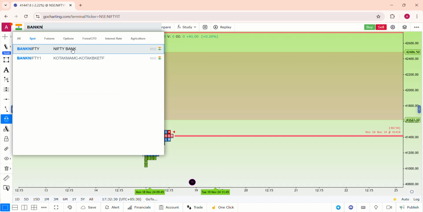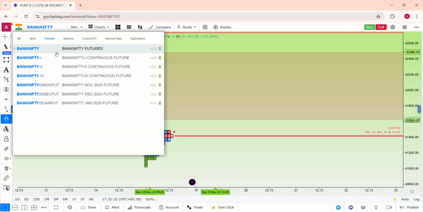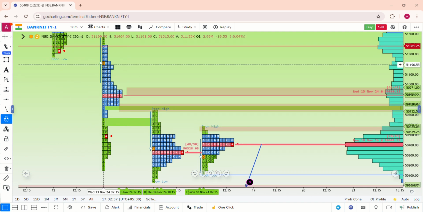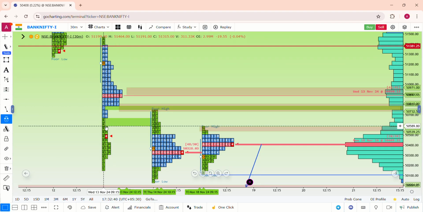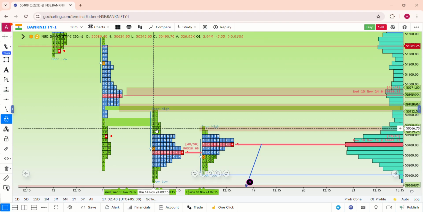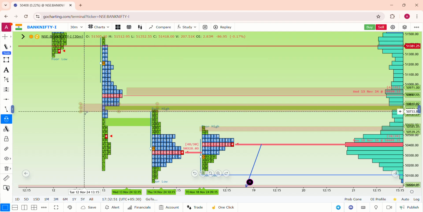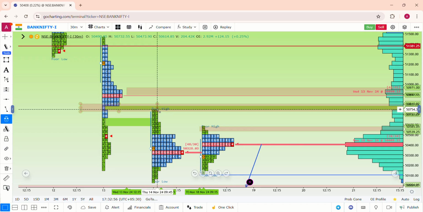So again, if you see the Bank Nifty performance of today, Bank Nifty has created two selling single prints on the date of 13th November. And after this, what happened? One of the single prints got erased, but one of the selling single prints of this level is still intact, because it got rejected on the last working day also, that is 5800 zone. 5750 to 5800 zone is a very important Bank Nifty level. Why? Because it has created a selling single print, and the next day it has worked very well as a resistance.